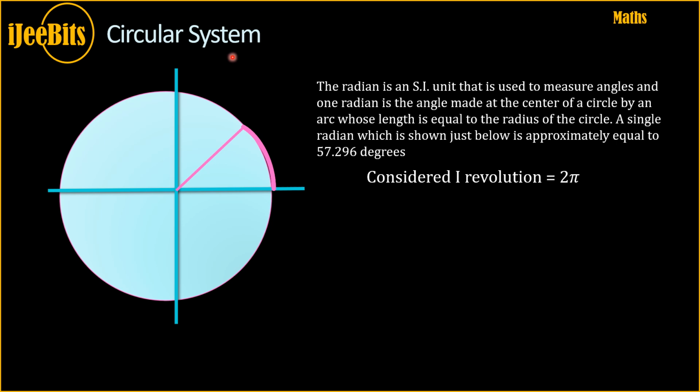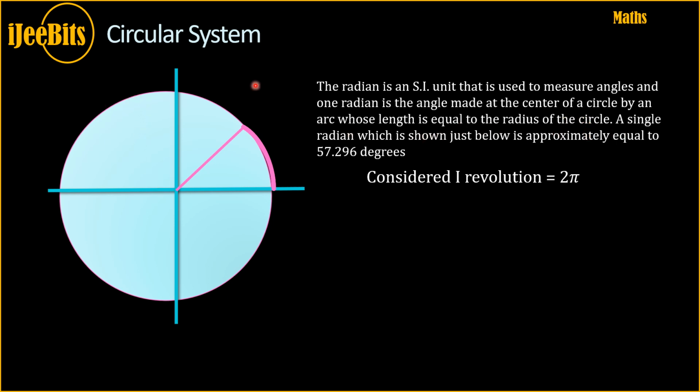Circular system is another type of system to measure angles. This is also known as the radian system. The radian is an SI unit that is used to measure angles. 1 radian is the angle made at the center of a circle by an arc whose length is equal to the radius of the circle. Does it make sense?